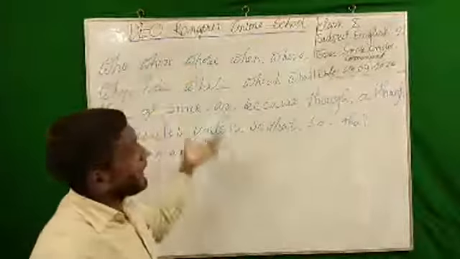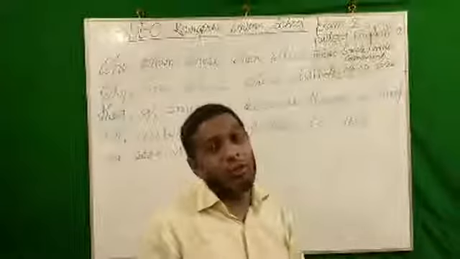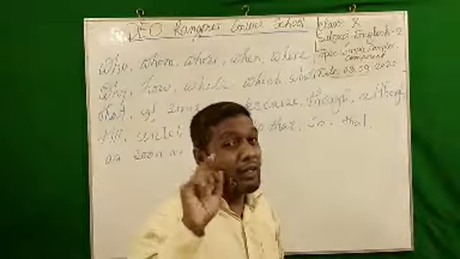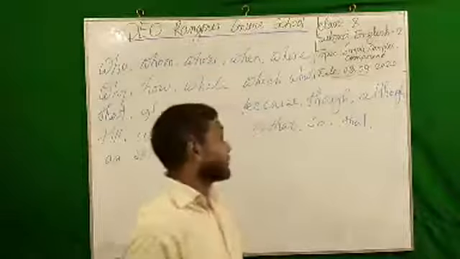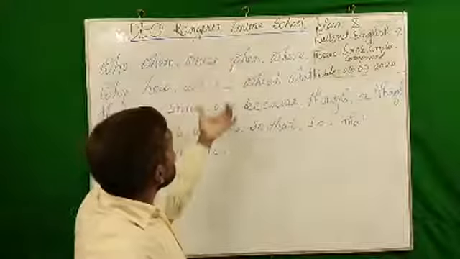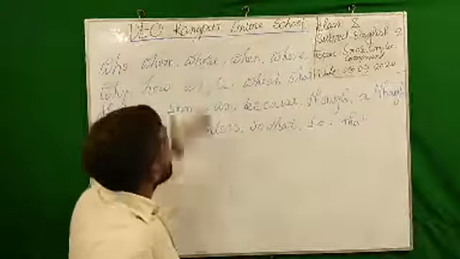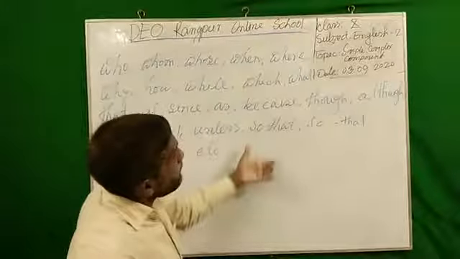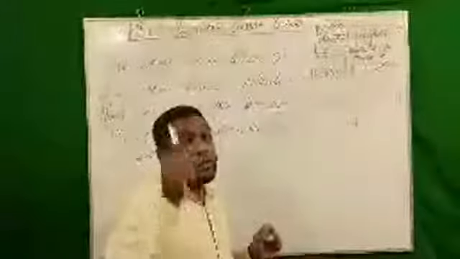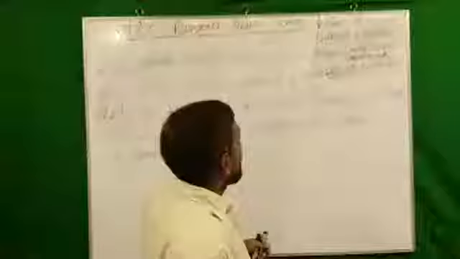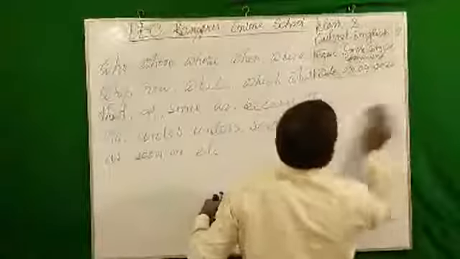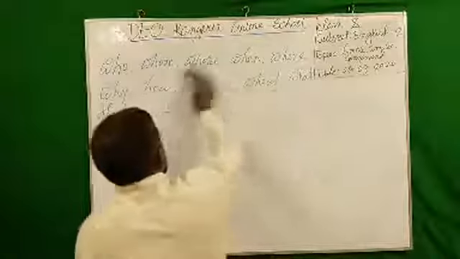I have written perhaps 23 clause markers here, and you must remember them. If I see any marker, that is a dependent clause; if there is none, this is an independent clause. I hope you have taken it down.